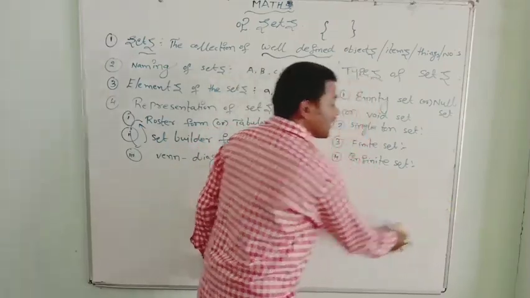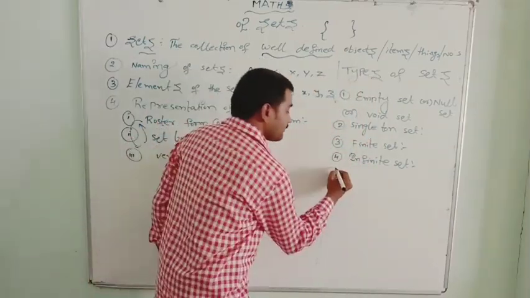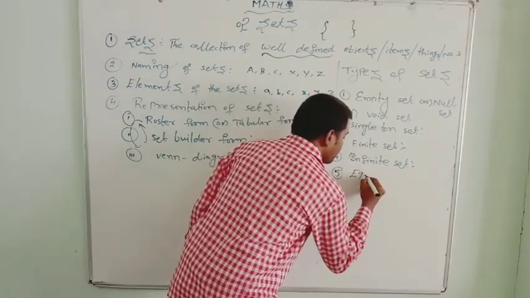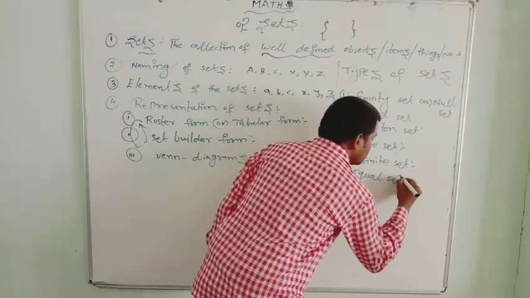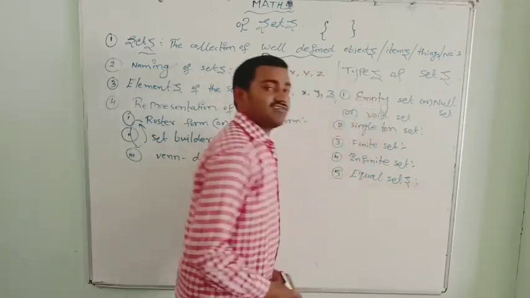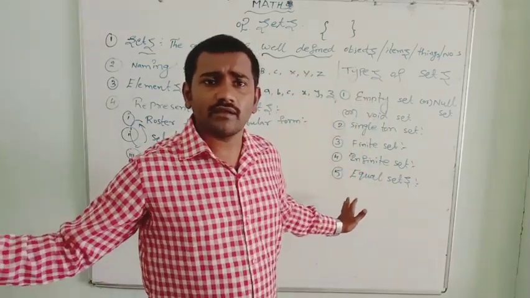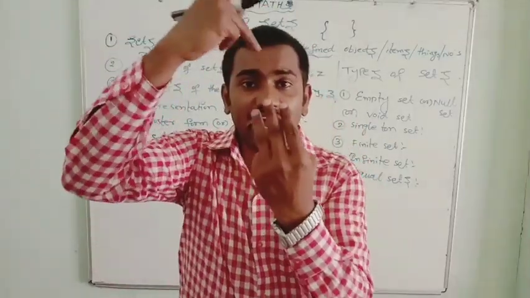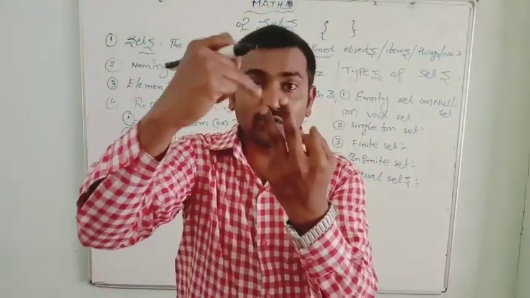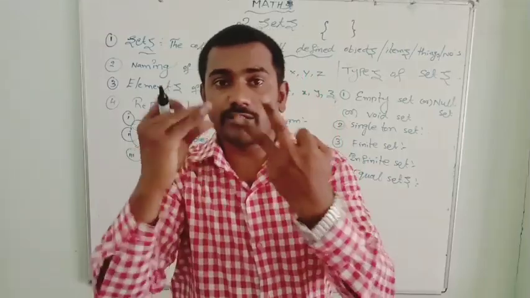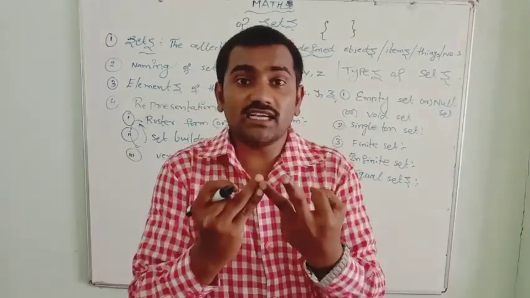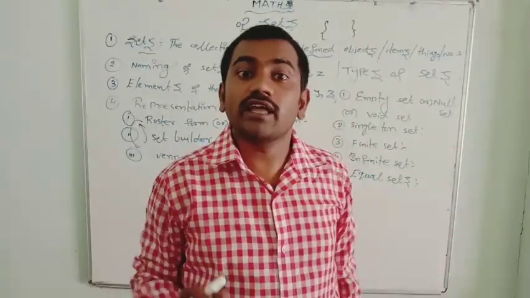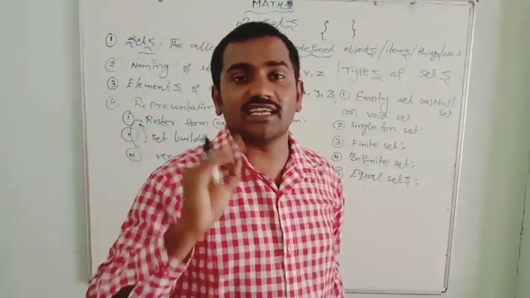We go for the fifth type of set. The fifth one is equal sets. Here itself there is a meaning. If there are two sets, set A and set B, and these two sets have the same number of elements and the same elements, then they are known as equal sets.